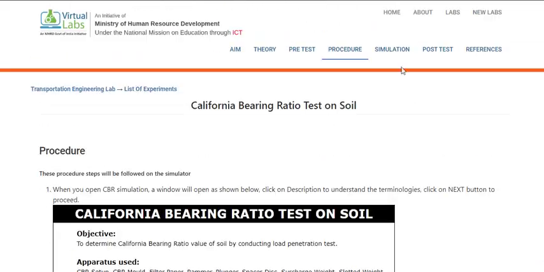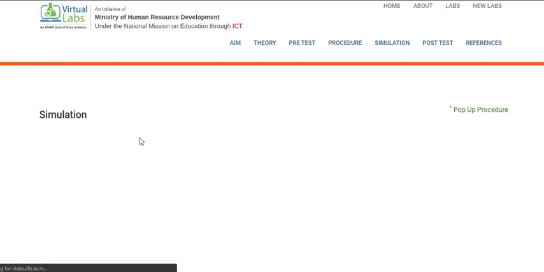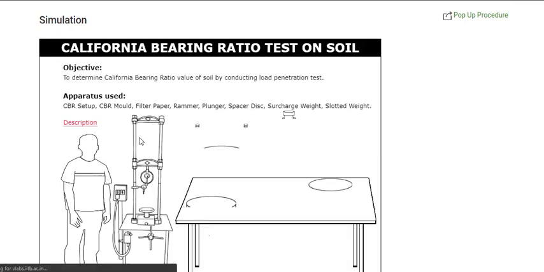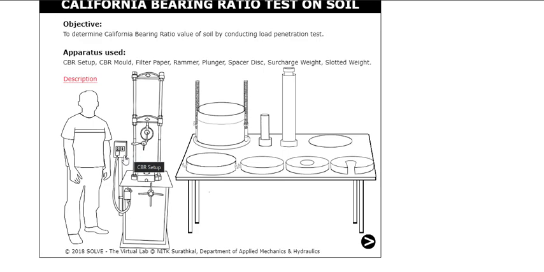Now I'll quickly take you through the simulation. We are practically doing this experiment here in the simulation. Same thing, you just have to follow what we have just discussed in the procedure. When you click on each part, it will tell you what it is.